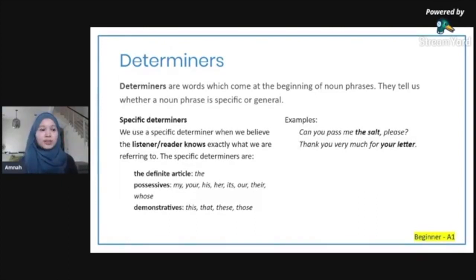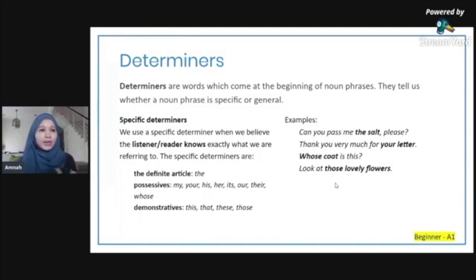Thank you very much for your letter. So your is a possessive also. So I'm talking about the specific letter. If I say thank you very much for a letter, what letter, right? So you would say thank you very much for your letter. Whose coat is this? So whose is also a possessive, because you're asking about the ownership of this coat. Whose is it?